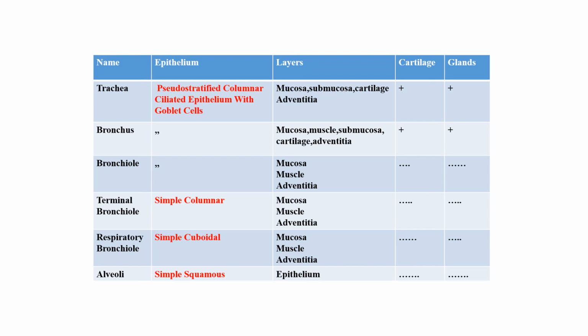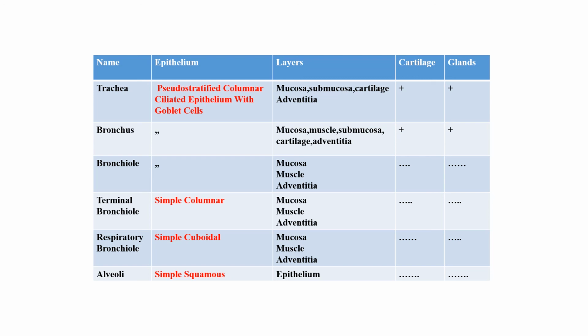Cartilage is absent, glands are absent. In the respiratory bronchiole, we have simple cuboidal epithelium. Mucosa, muscle and adventitia, but no cartilage, no glands. The mucosa and muscle layer increase a little from the above. The lamina propria becomes less, and the submucosa is not there.